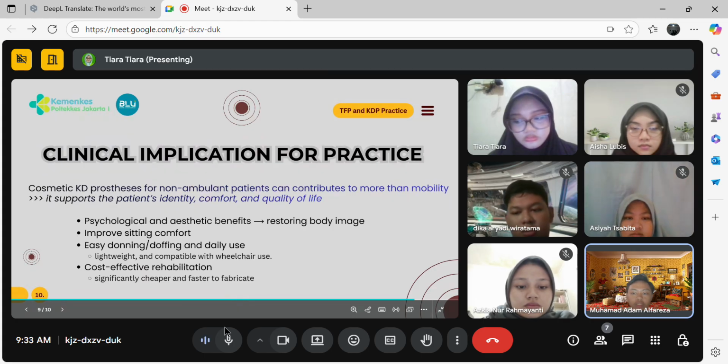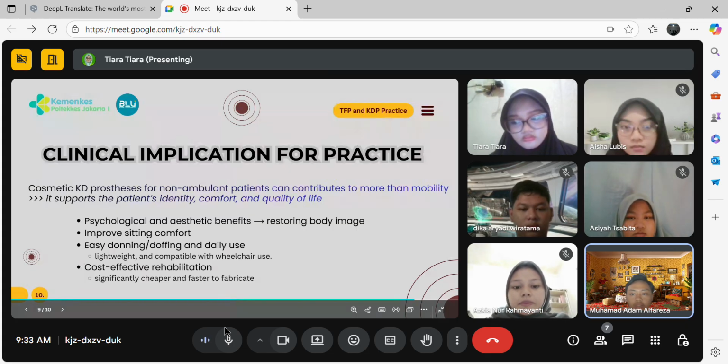And then the last one is to consider cost effective rehabilitation, because when manufacturing this prosthesis, it is significantly cheaper and faster to fabricate than the functional prosthetic KD that we usually use in real life. And then the next slide I turn to the moderator.